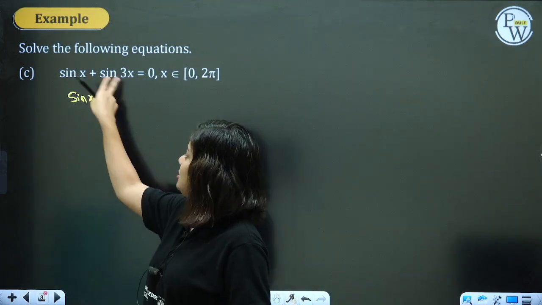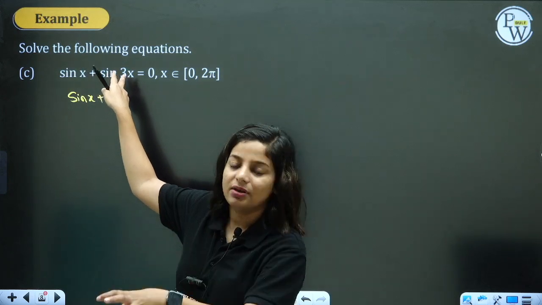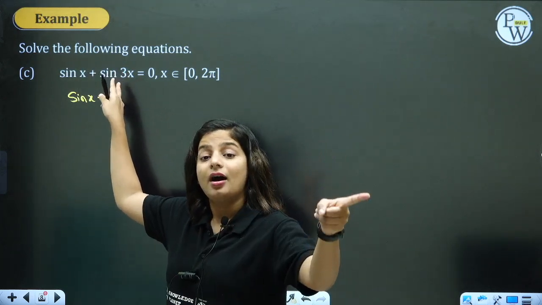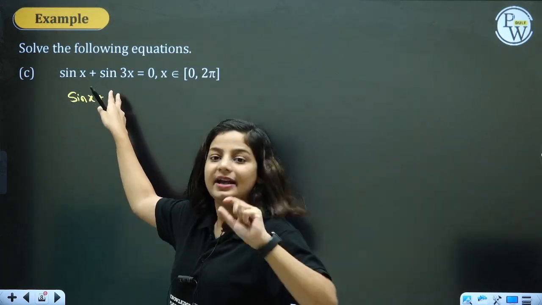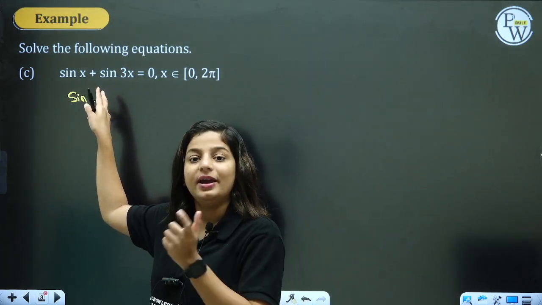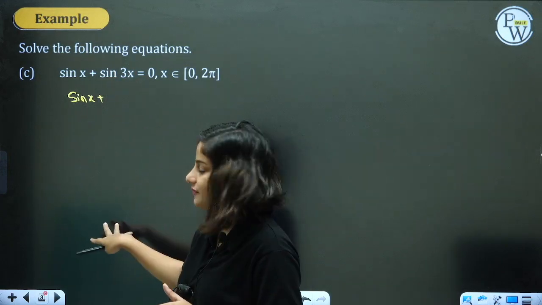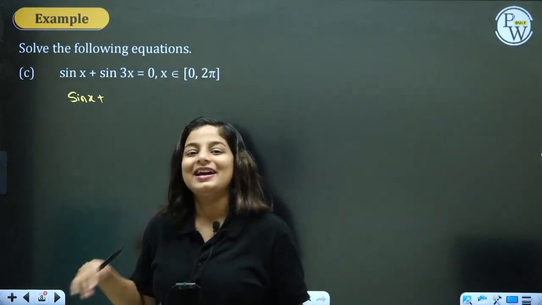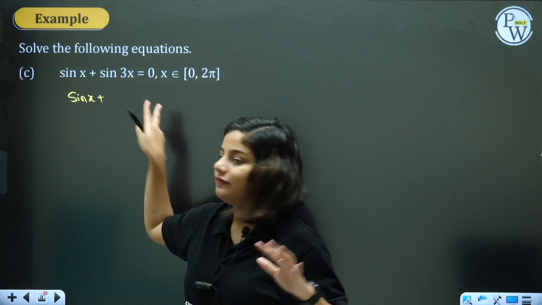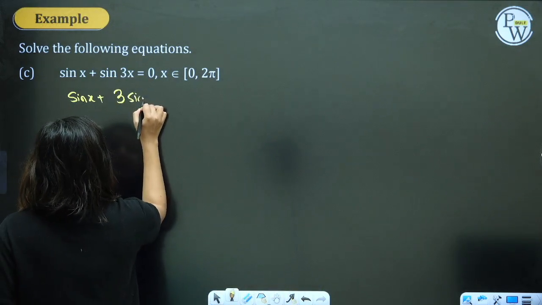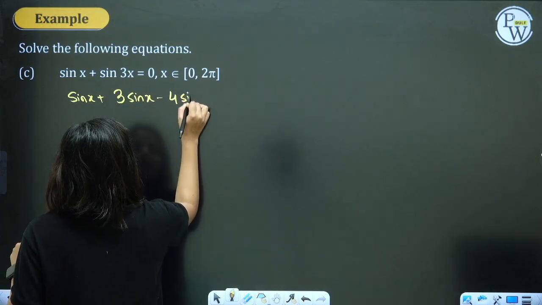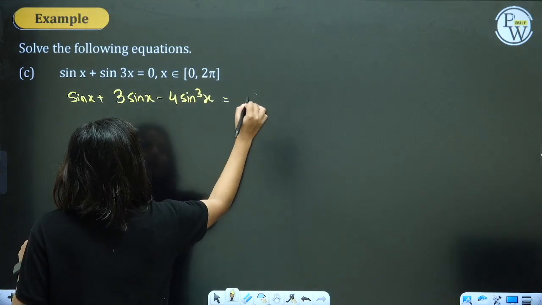Like for example, here you can use the formula of sin C plus sin D, the sum to product formula of trigonometry. Sin C plus sin D will be 2 sin (C plus D) by 2 into cos (C minus D) by 2, and then proceed further. That is also fine. I am now using the triple angle formula, which is also correct. Sin 3x will be 3 sin x minus 4 sin cube x equal to 0.